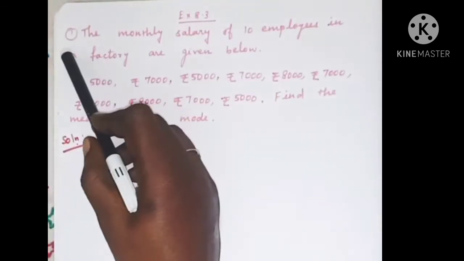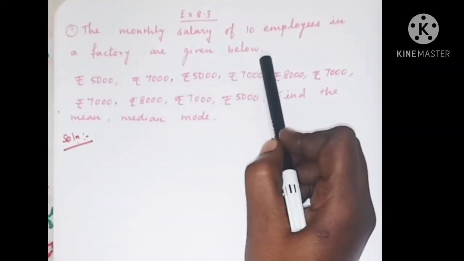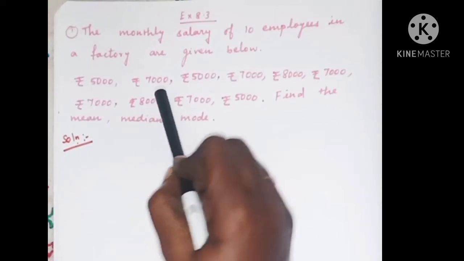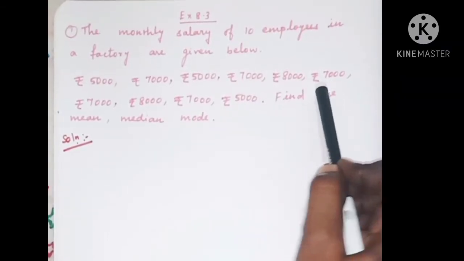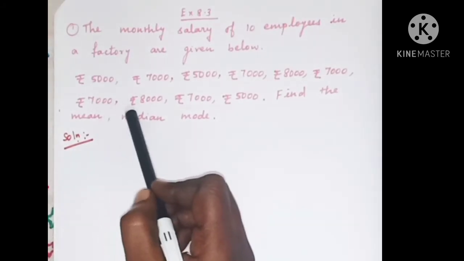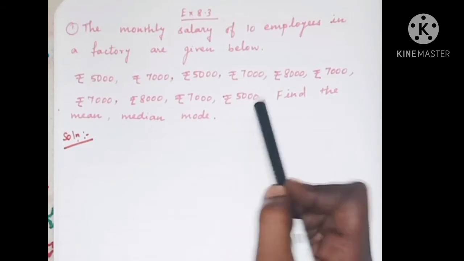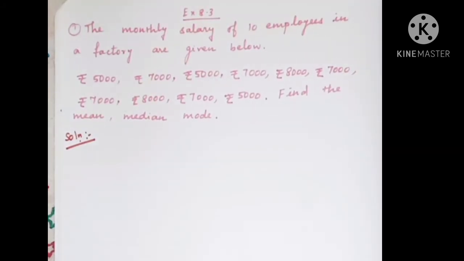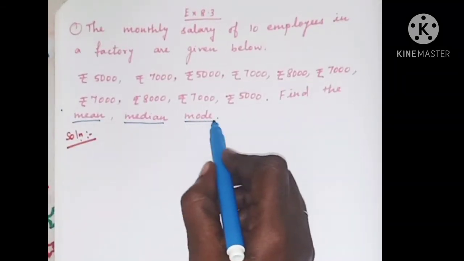Exercise 8.3, first sum. The monthly salaries of 10 employees in a factory are given below. The given data are rupees 5,000, rupees 7,000, rupees 5,000, rupees 7,000, rupees 8,000, rupees 7,000, rupees 7,000, rupees 8,000, rupees 7,000 and rupees 5,000. Find the mean, median and mode. So here in this problem, we have to identify mean, median and mode.